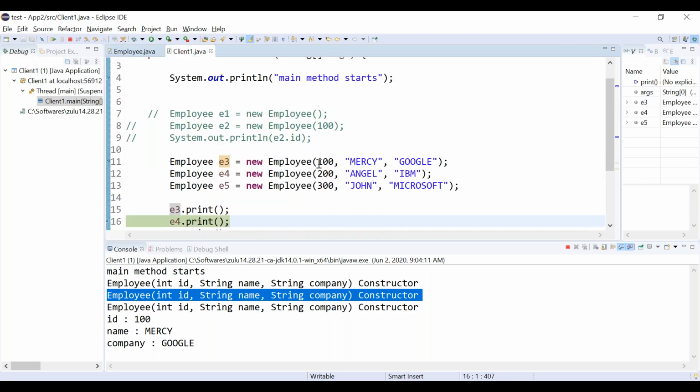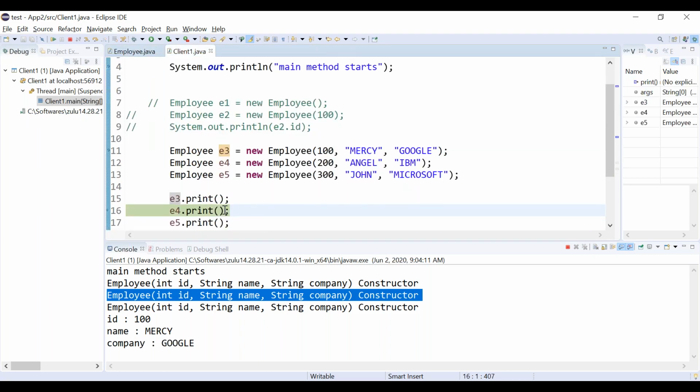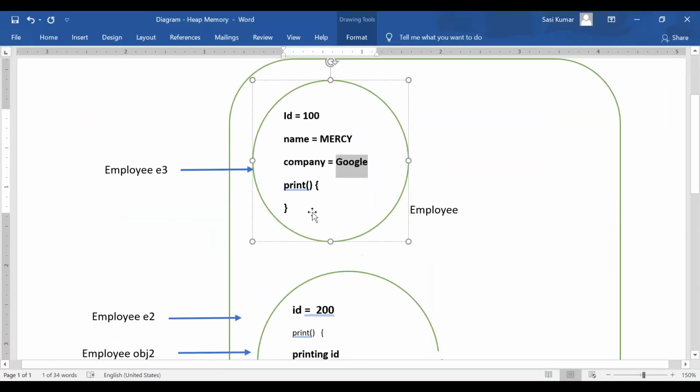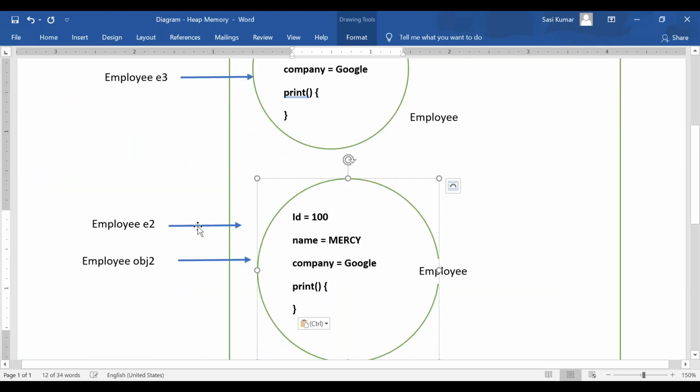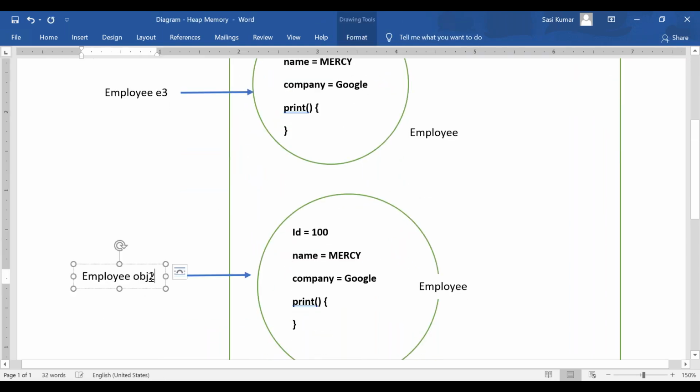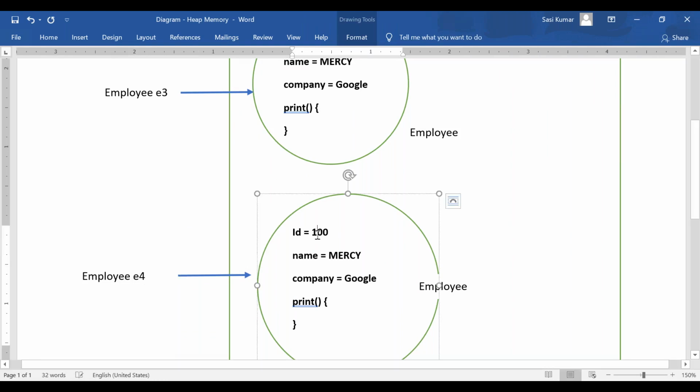Now, second time again we are calling the print method. On which object reference? Using E4. The second object is pointed to by the E4 reference. The values we assigned are 200, name as Angel, and company as IBM.